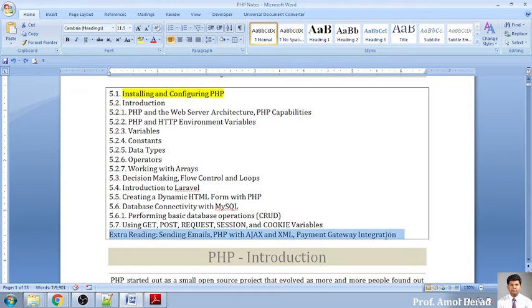As a student, it is expected from your side that you should cover this from your end. So how to send an email, or how to configure PHP with XML and Ajax, and how to integrate payment gateways. Those videos will be shared from my end. You need to do extra reading for that. So this is actually the content of the chapter called PHP.